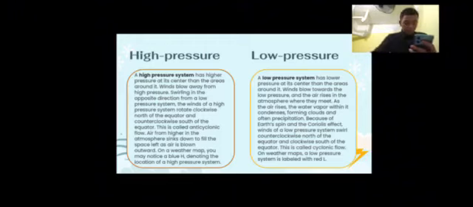Because of Earth's spin and the Coriolis effect, winds of a low pressure system swirl counterclockwise north of the equator and clockwise south of the equator. This is called cyclonic flow. On weather maps, a low pressure system is labeled with a red L.